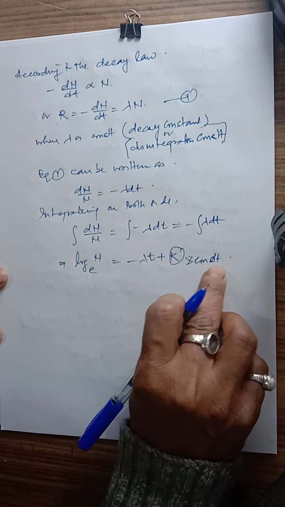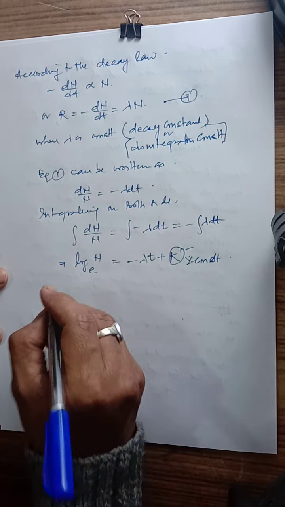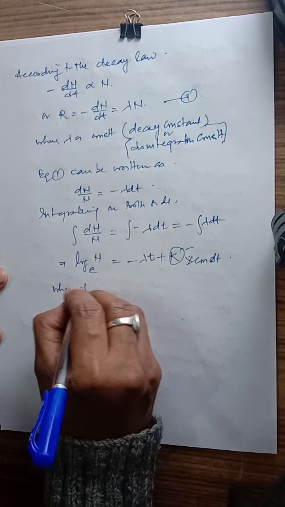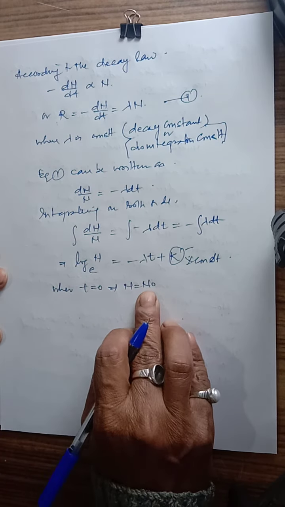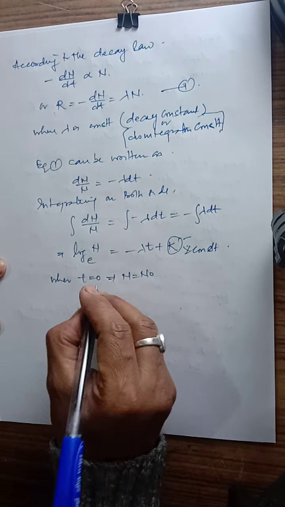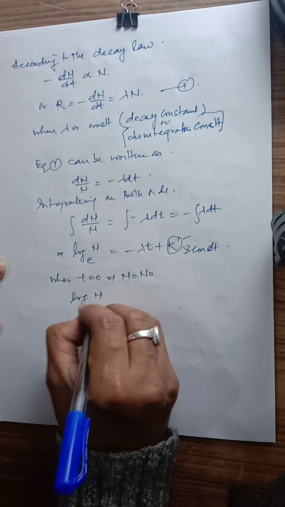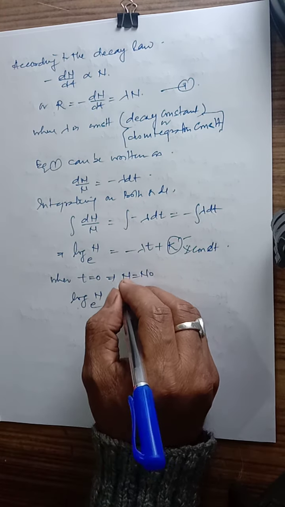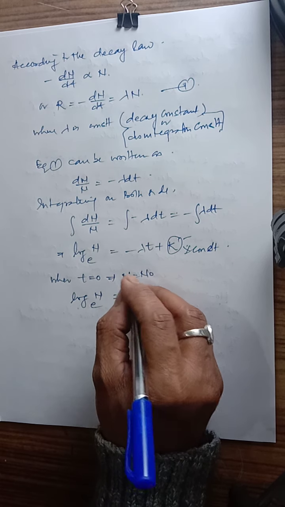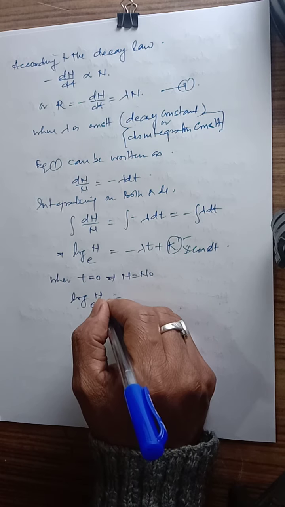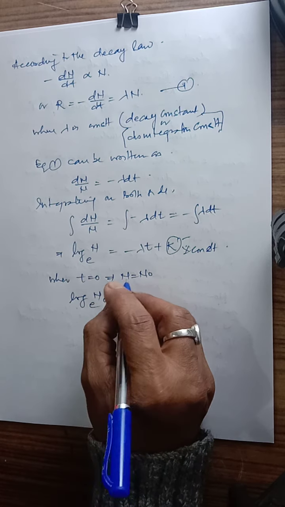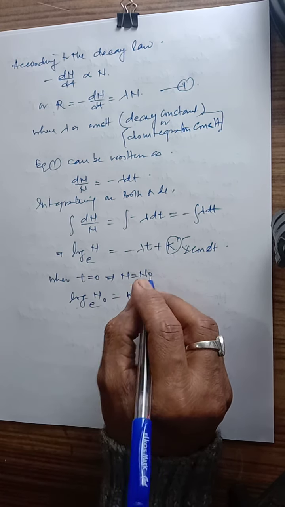For this constant we have to find out the value. When t equals 0, N equals N0, because in the starting the number of atoms is N0. So log of N becomes log N0, which equals k.